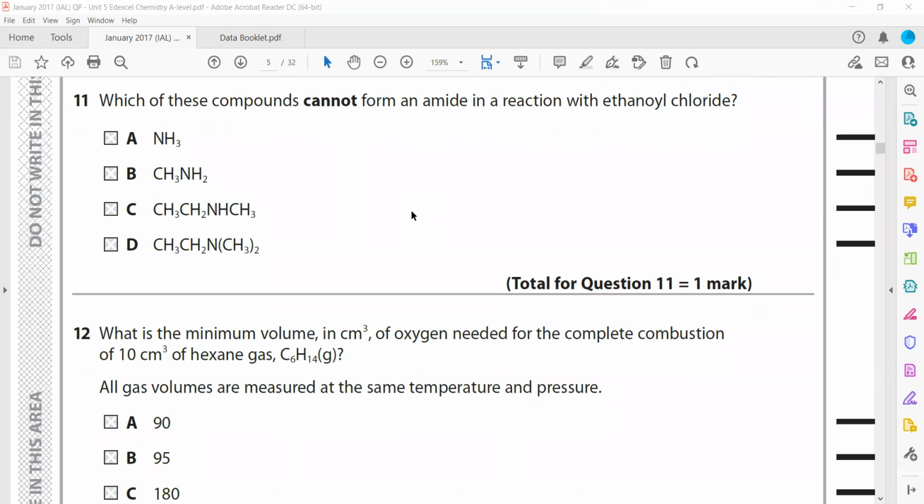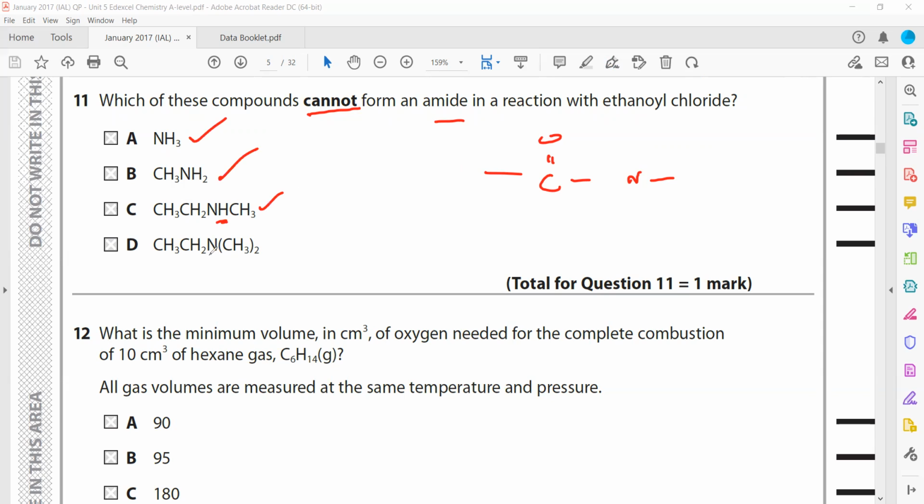Which of these compounds cannot form an amide? An amide can be formed with ethanoyl chloride. Amide means there should be a C double bonded with O and an NH group. So when we check the options, ammonia can react with ethanoyl chloride to form an amide. Alkyl amines can also react with ethanoyl chloride. This hydrogen will be replaced and it can form an amide.